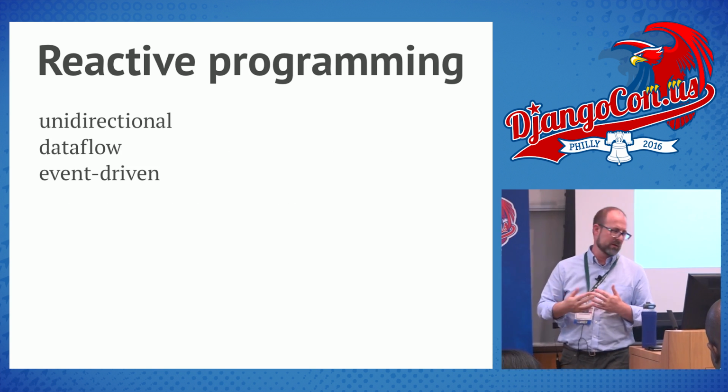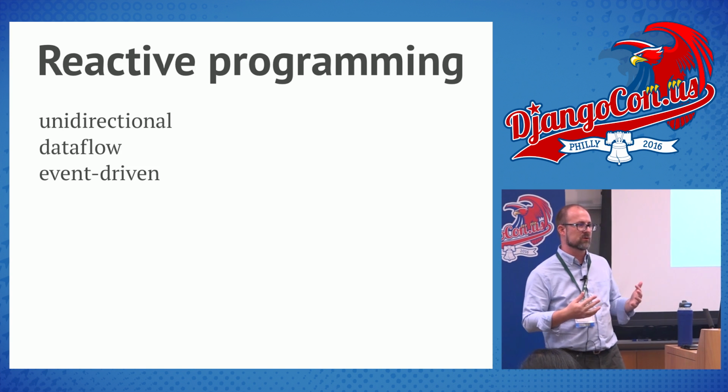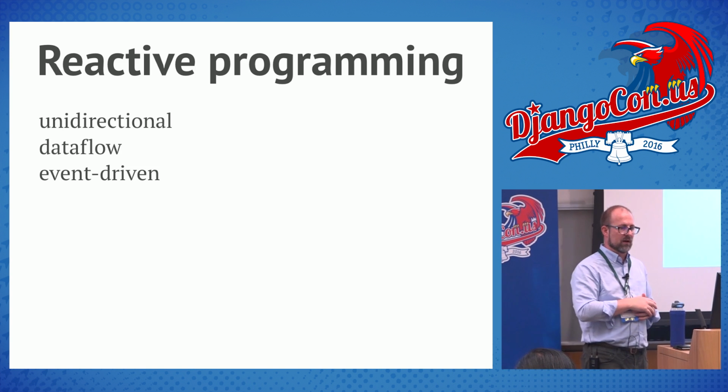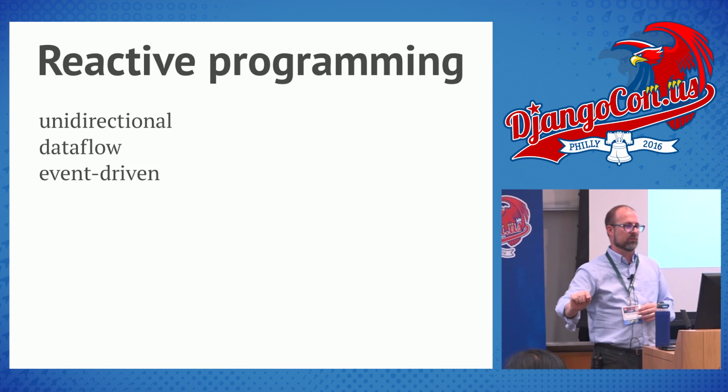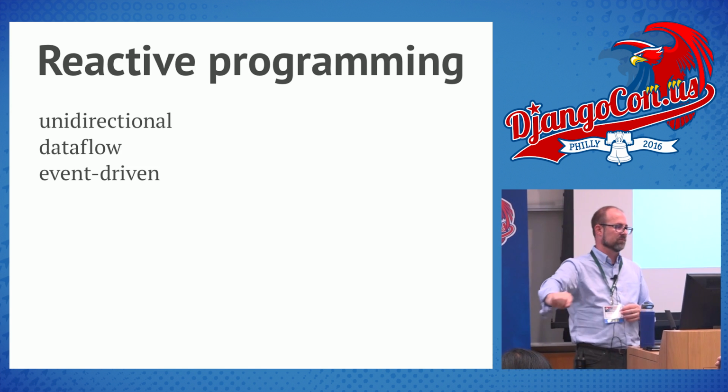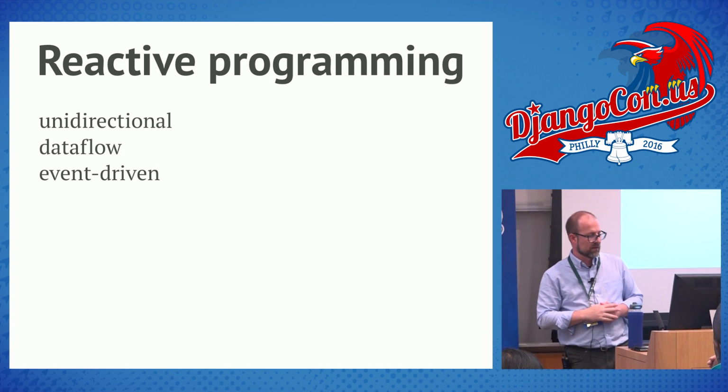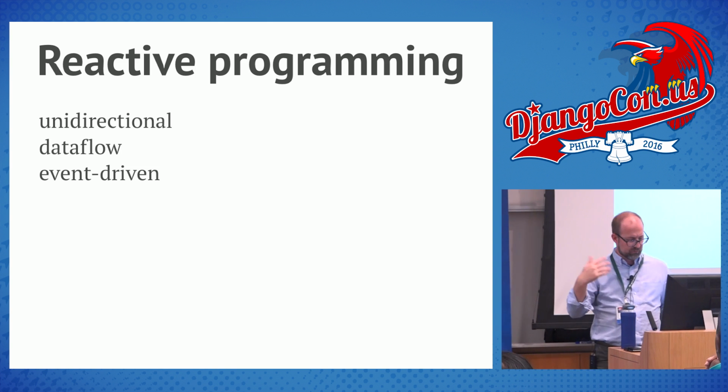Like I said, reactive programming, the big words that you might hear about are unidirectional, right? Everything flowed one way. One change would happen, then this would happen, then this would happen. I don't have data syncing two different ways. And then it was data flow, right? Data going away, and event-driven.